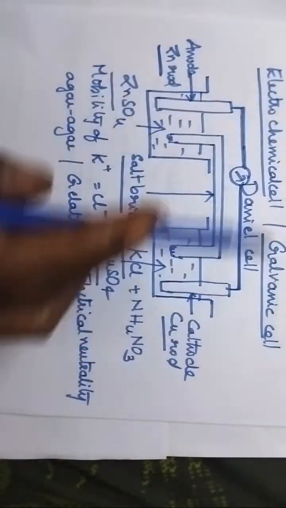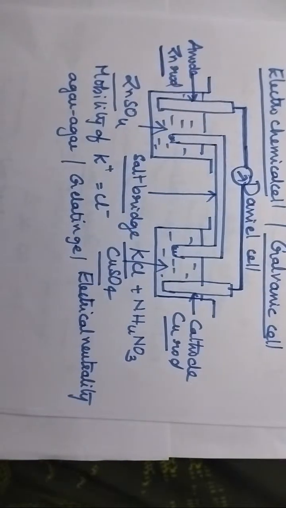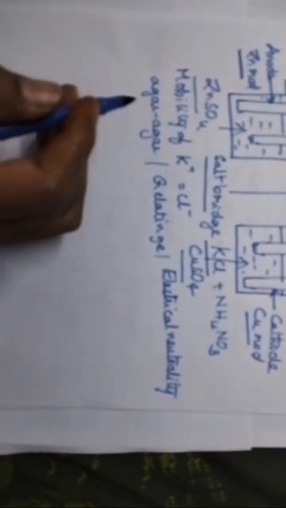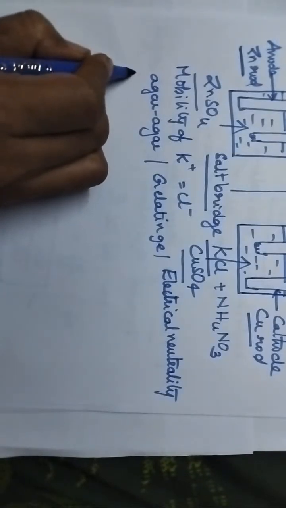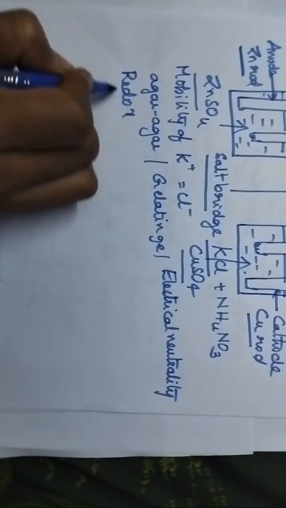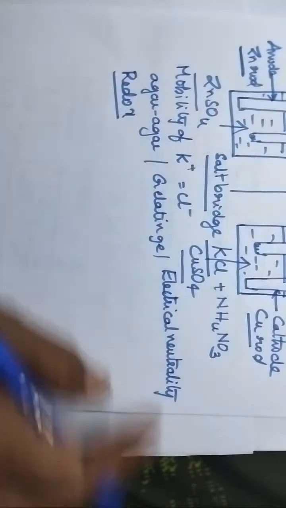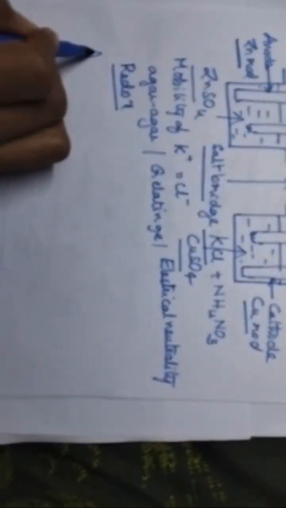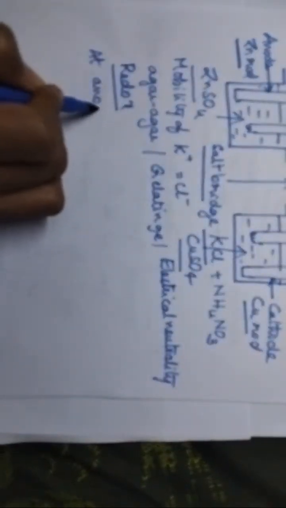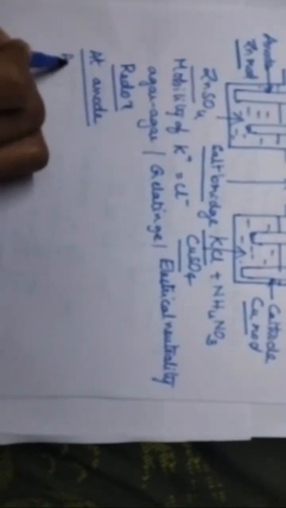Whenever the connections are completed, then what happens? A redox reaction takes place. Redox reaction means it involves both oxidation and reduction. So let us see what are the reactions that are taking place at the electrodes. At anode, oxidation takes place and at the cathode, reduction takes place.